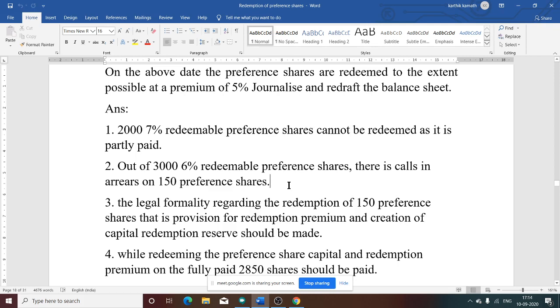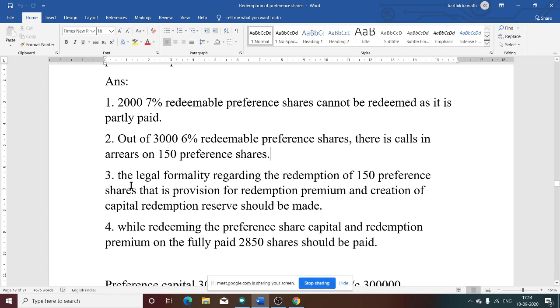That thing you need to make it clear. So remaining, what about remaining? Remaining is paid. So remaining is paid means 3000 minus 150. So what is the answer? 2850. 2850 is paid by the company and 150 is not paid because that is a call scenario. Then legal formality regarding the redemption of 150 preference shares has to be maintained in the books of accounts. So these are the answer part.